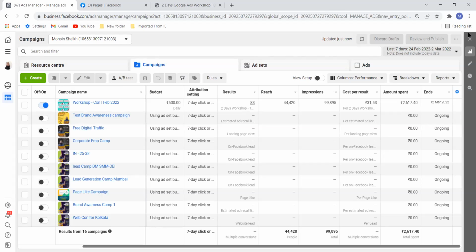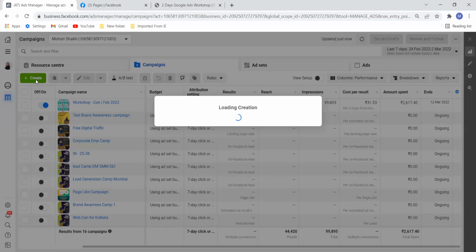In Google, you can target keywords and get results by showing your ad only if people type that keyword, and you get good traffic. But in Facebook, it is not like keywords. You need to make sure that you target the right audience, and only then will you get good results. No need to worry, I will show you how to do that. So let's go ahead and create a campaign and study what we will learn in this.